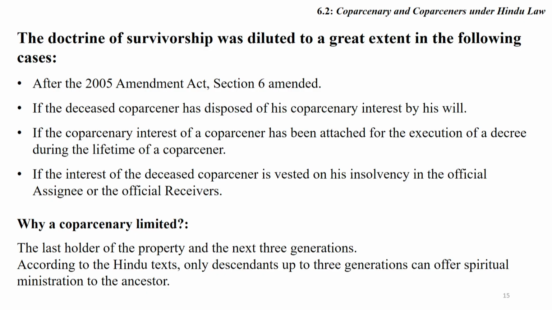Why is coparcenary limited? The last holder of the property and the next 3 generations, according to Hindu texts, only descendants up to 3 generations can offer spiritual rights to the ancestor, Pindadan, etc. Therefore, such a limit exists. So friends, I discussed the idea of coparcenary as an institution which exists within the joint Hindu family for the purpose of regulation of property. The composition of coparcenary includes the last holder of the property and the next 3 generations.